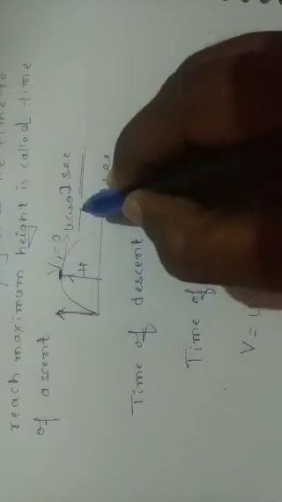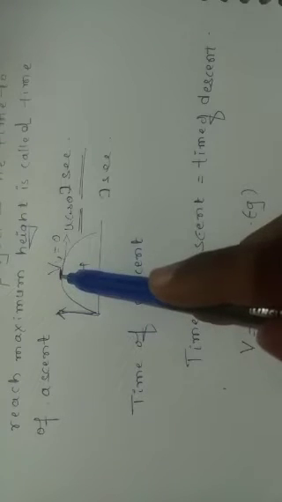In this condition the horizontal velocity is present, u cos theta. But the vertical velocity at the peak or maximum position is Vy equal to 0. In the vertical direction, the initial velocity is u sin theta.